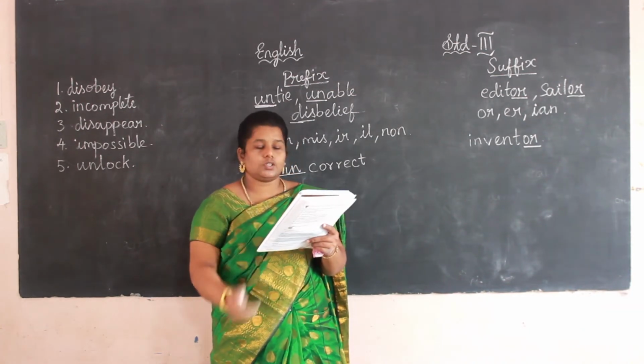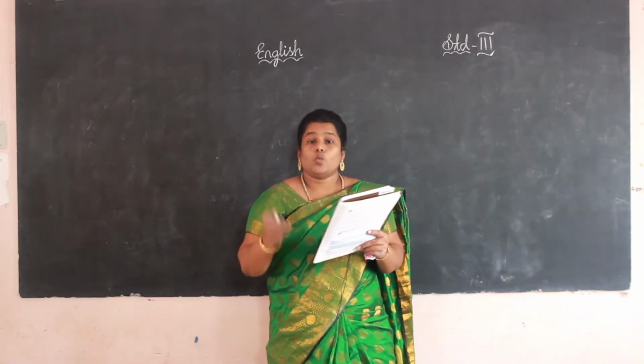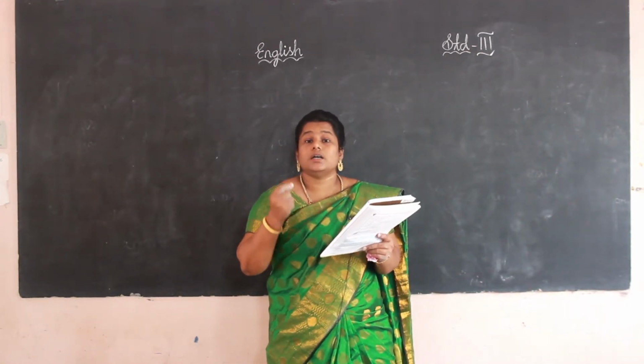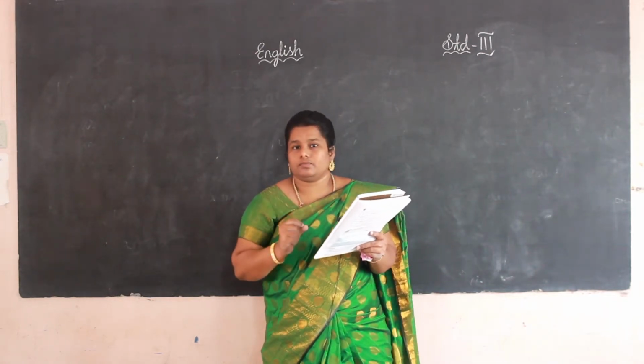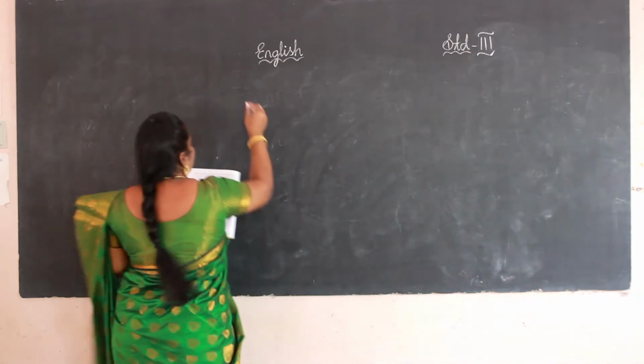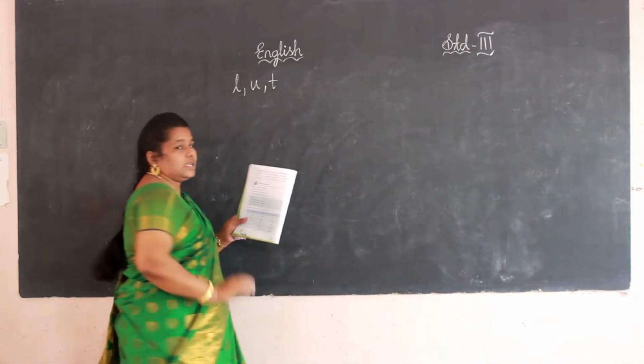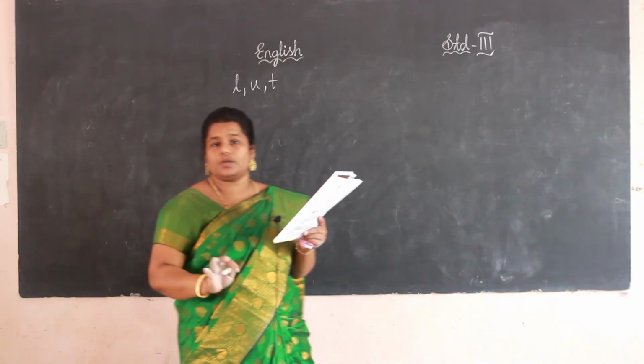Like this, you want to finish this exercise. Next, we are moving to the phonic junction. What letters are pronounced as silent? Those letters we are going to see in this class. For example, L, U, and T. These three letters we are going to learn today.